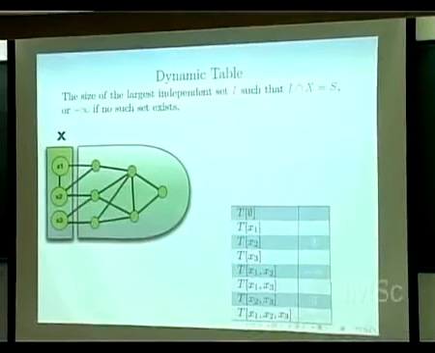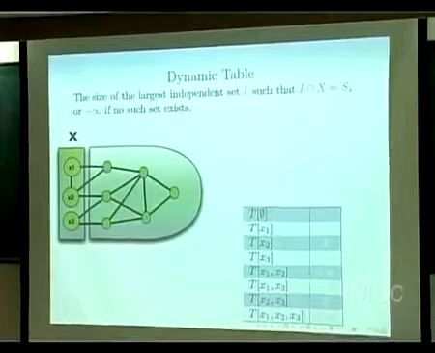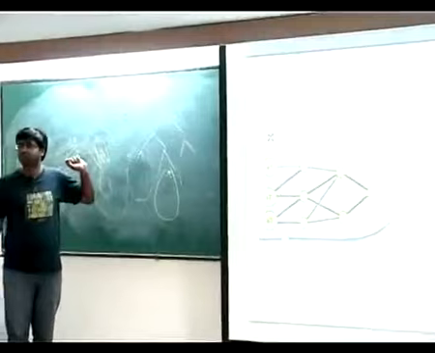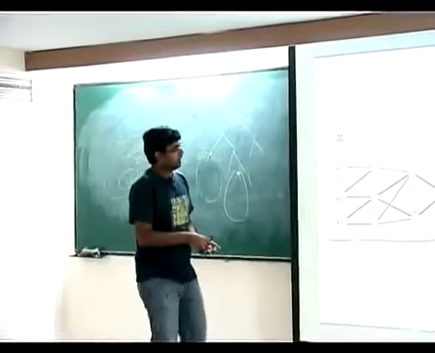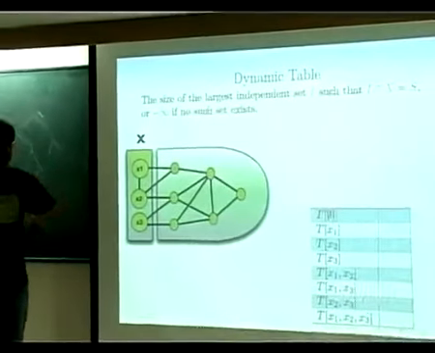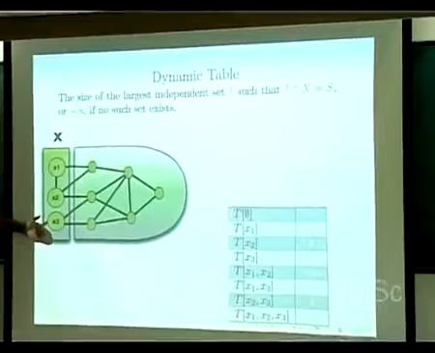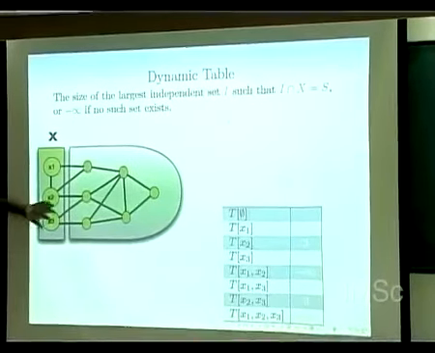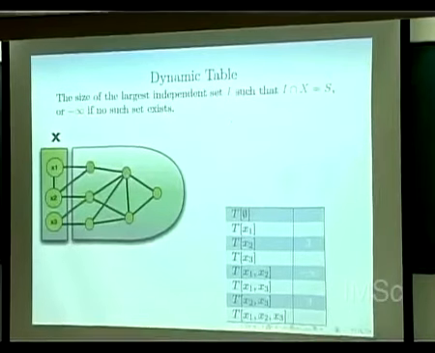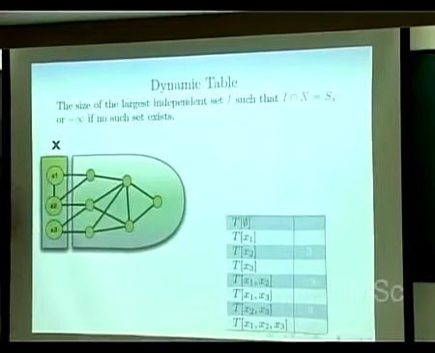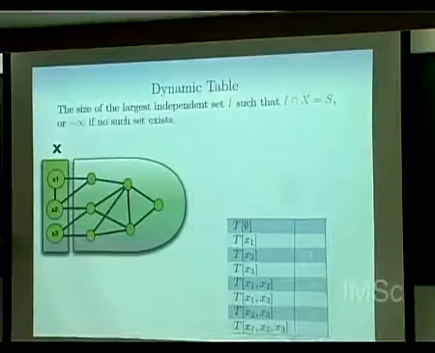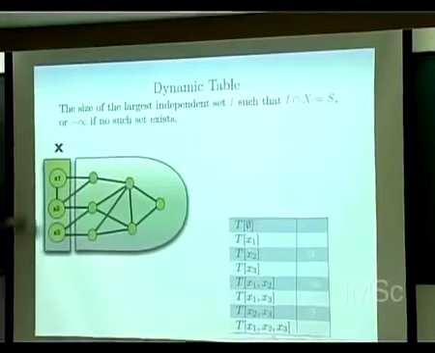So what did we try to store for the trees? We said, hey, let's keep a solution which contains this vertex or it doesn't contain this. In a certain sense, that is what we were trying to do. Now what we will try to do, look at this. What is the best solution if the intersection of the maximum independent set with the boundary from here is none, or it is x1, x2, or it is x2, x3, right? We have to keep all possible subsets because any maximum weight independent set could contain any subset from the boundary. We don't know which could be used later in the algorithm. But how many possibilities are there? 2 to the power t, all possible subsets of this, right?